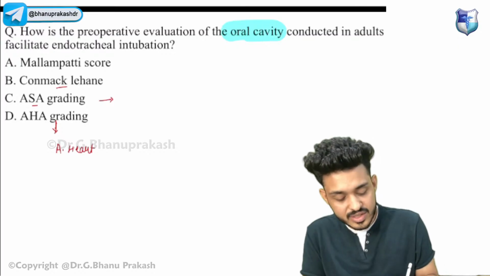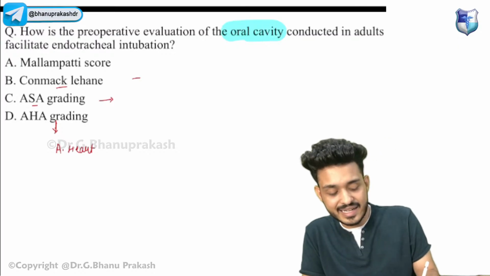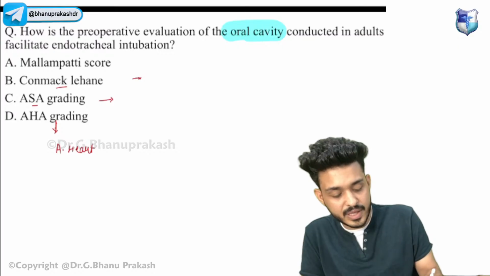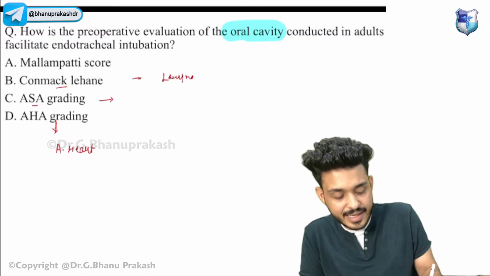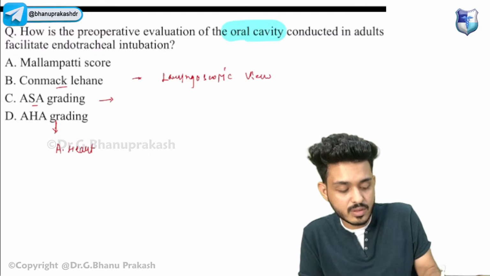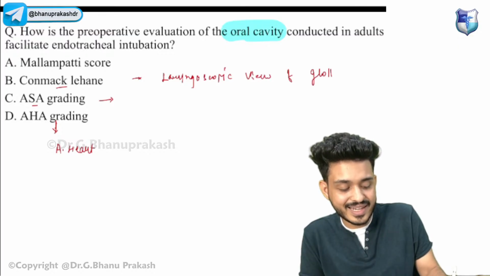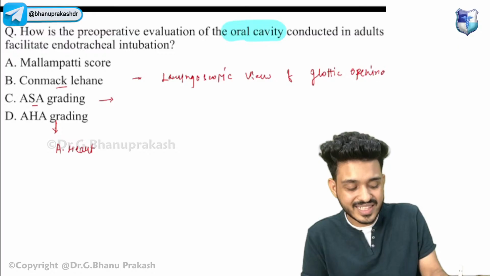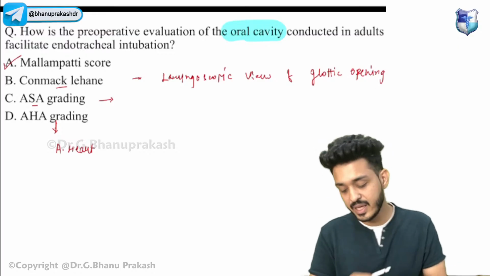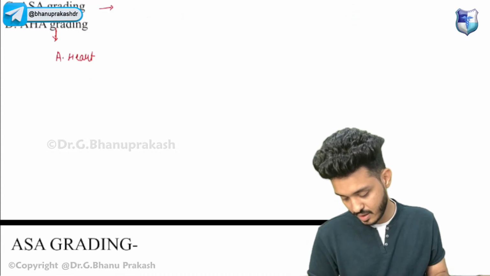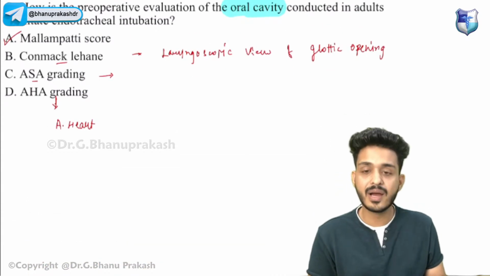Okay, third one is your Cormack-Lehane grading. That is the laryngoscopic view of glottic opening, right? So it cannot be the answer. The answer will be A. Very good, Anuj, Anjali. That is the Mallampati score.